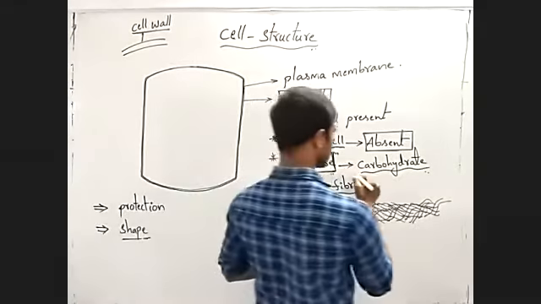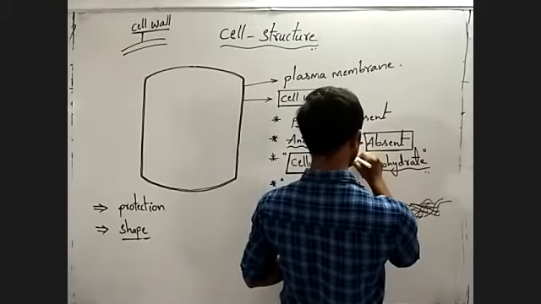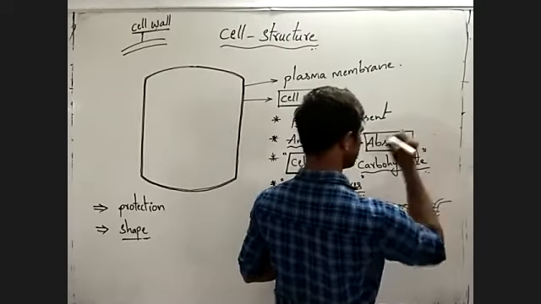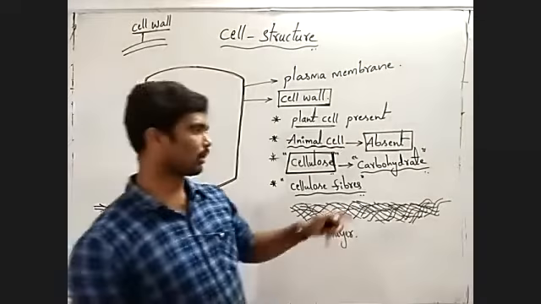Cellulose means it is one type of carbohydrate.